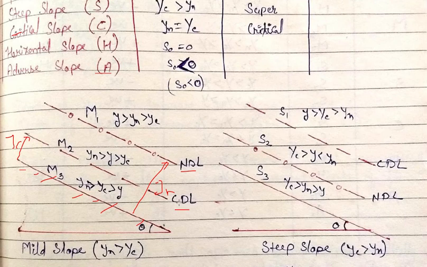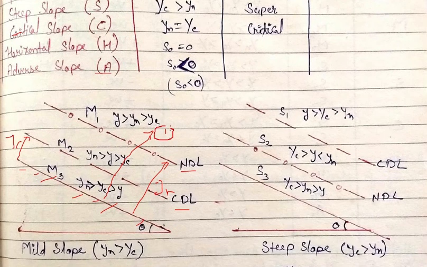In the first case, suppose y is greater than yn and yc, that means water flows above both the lines.